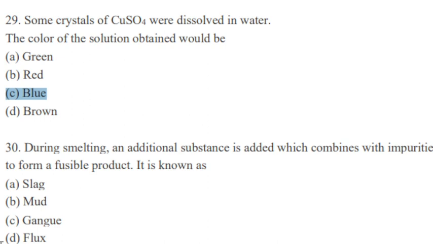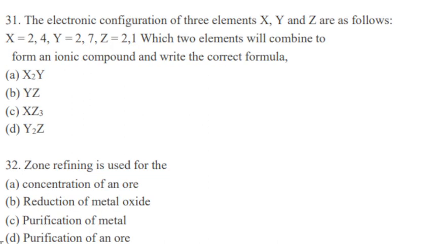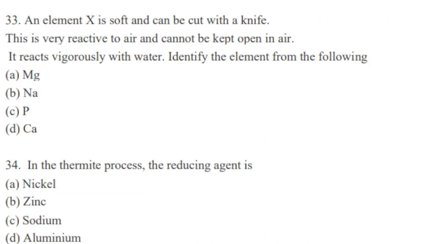Next question. The electronic configuration of three elements X, Y, Z are as follows. X is equal to 2, 4, Y is equal to 2, 7, Z is equal to 2, 1. Which two elements will combine to form an ionic compound, and write the correct formula. So the correct formula for it is YZ. So option B is correct. Next, zone refining is used for purification of metal. Option C is correct.